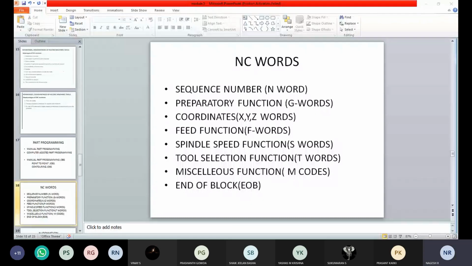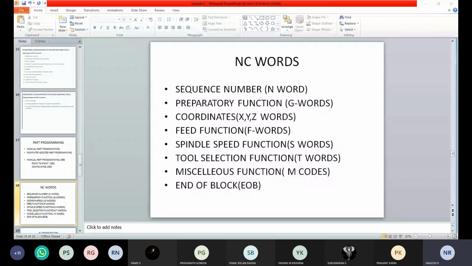Okay, then the miscellaneous codes you already know. They are used for performing functions like spindle start, stop, coolant on and off. And what is the end of block? The starting N sequence you have done is used to identify the block.